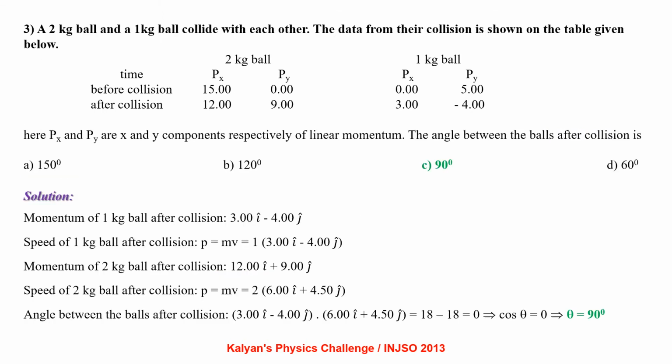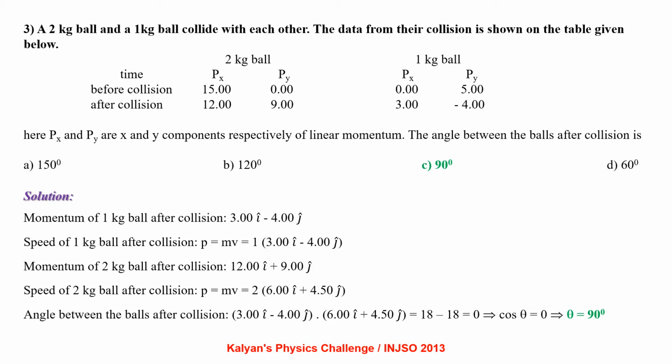A 2 kg ball and a 1 kg ball collide with each other. The data from their collision is shown in the table below. Here Px and Py are x and y components respectively of linear momentum. The angle between the balls after the collision is: momentum of 1 kg ball after collision is 3i minus 4j. Speed of 1 kg ball after collision is known from the formula P equal to mv, that is 1 into 3i minus 4j.